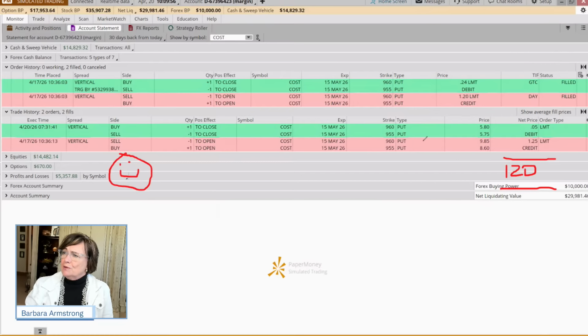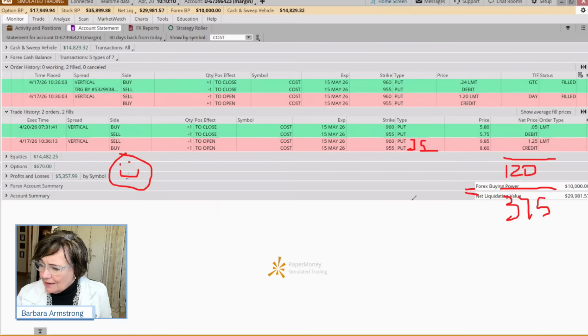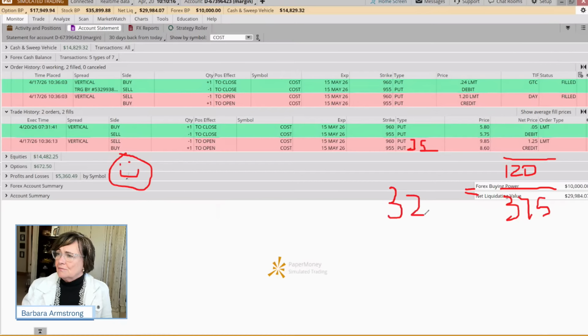And then how much were we risking? Well, we were risking $5 minus the $1.25. So we were risking $3.75. So if you get out your calculator, I did the math ahead. Where did I do the math? Oh, right there. That was a 32% return on our risk. Okay, so that's a success.